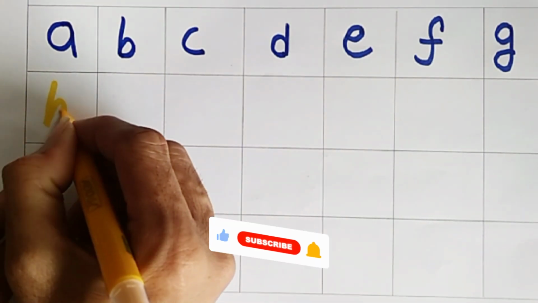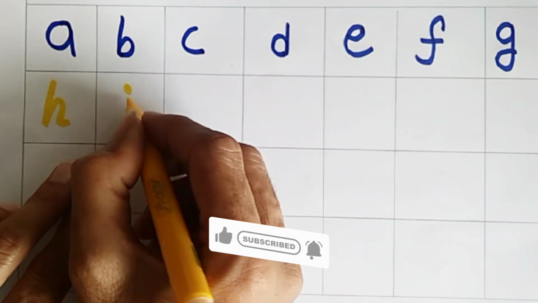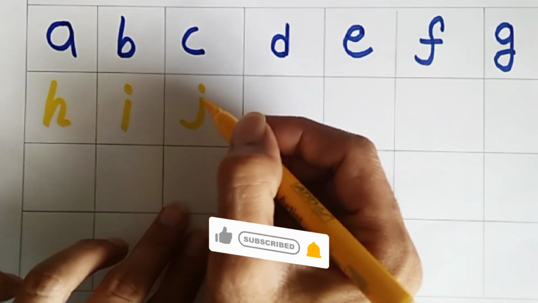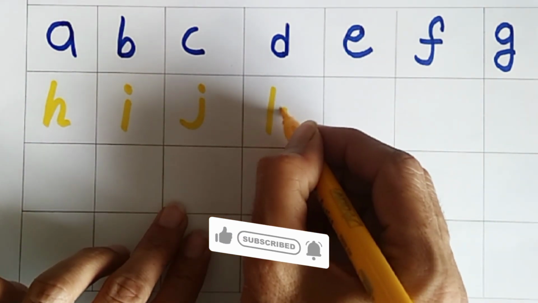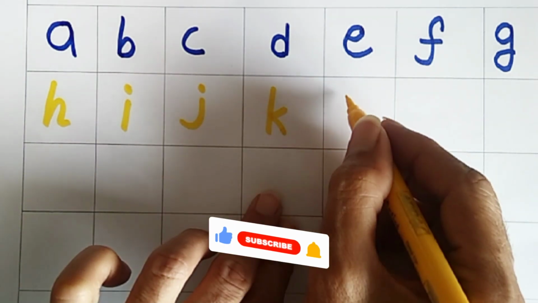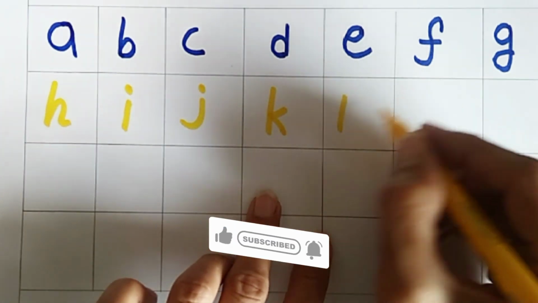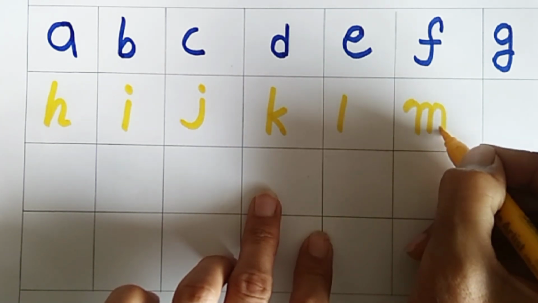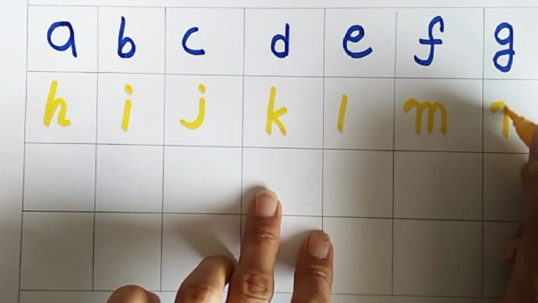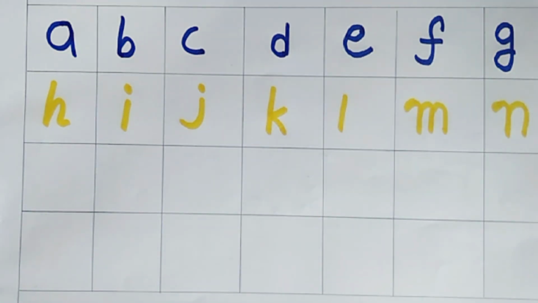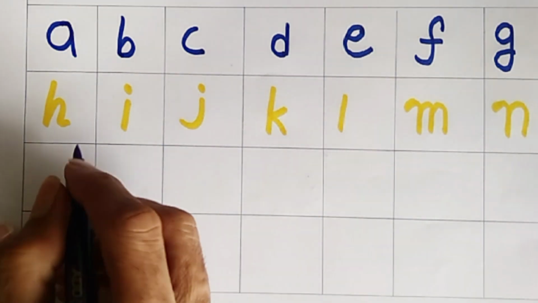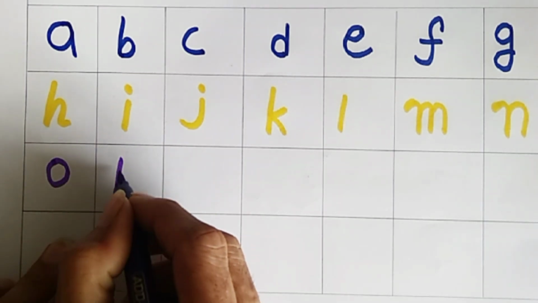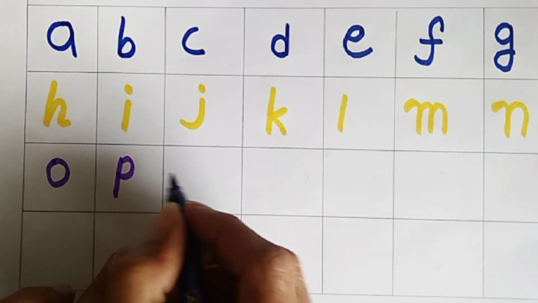H. H for hen. I for ice cream. J for jug. K for kite. L for lion. M for mango. N for nest. O for orange. P for parrot.